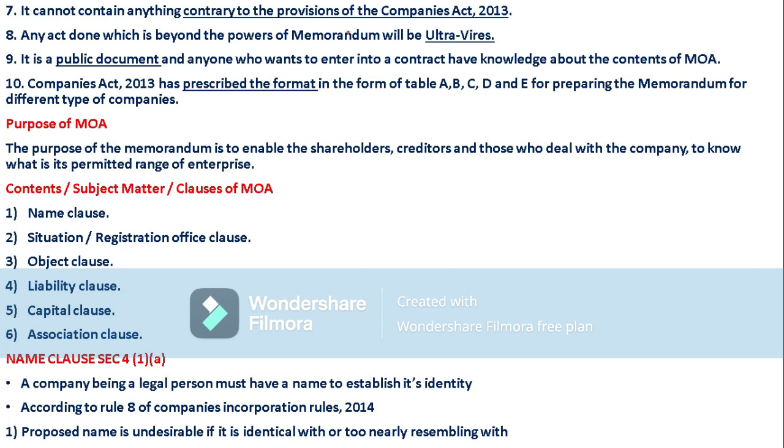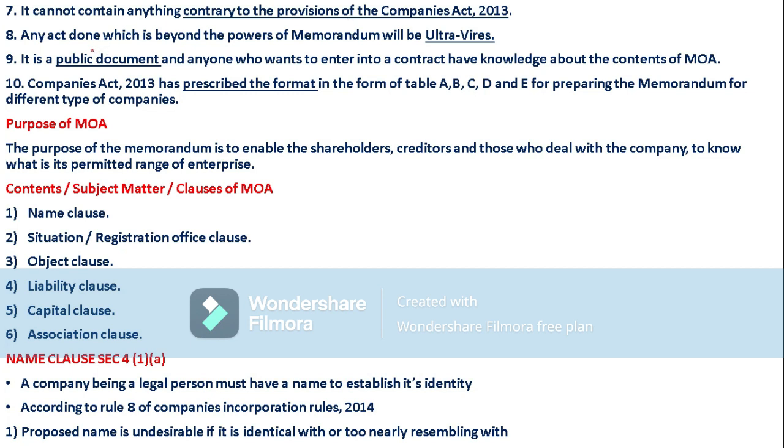If at all it contradicts the Companies Act, it is treated as void. It is not valid. So we cannot frame the memorandum of association against the provisions of the Companies Act.